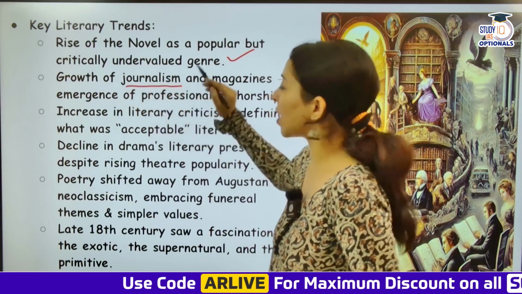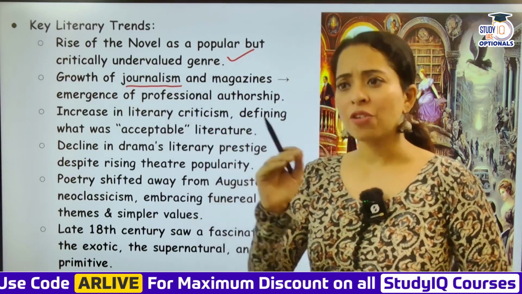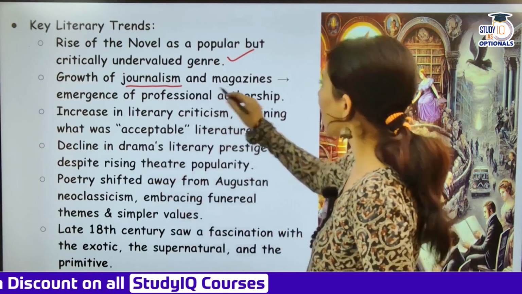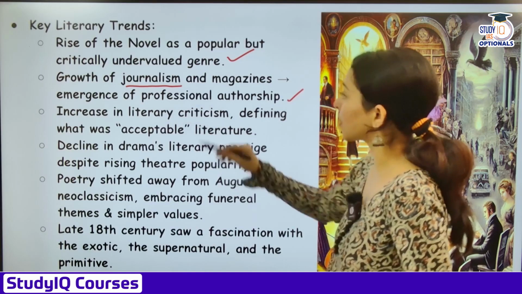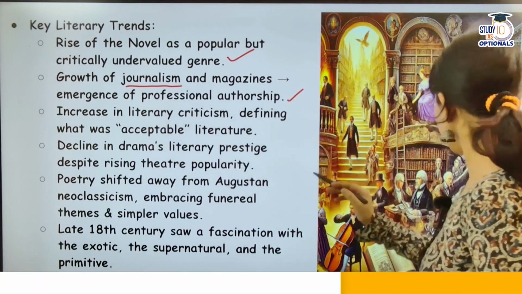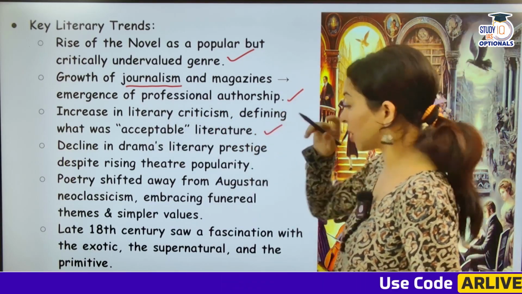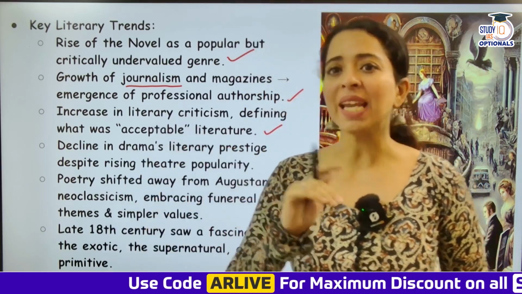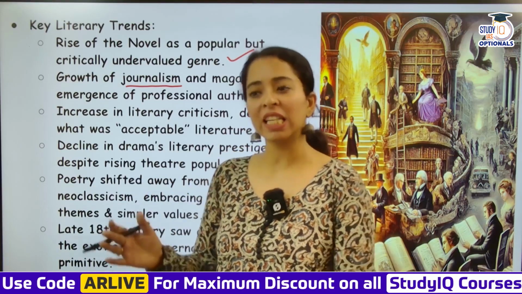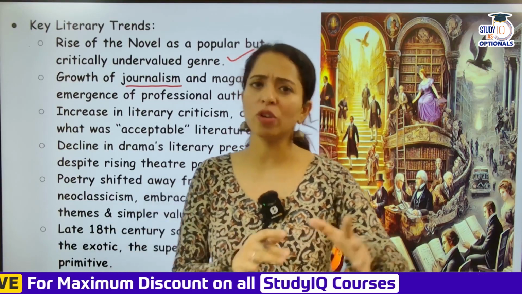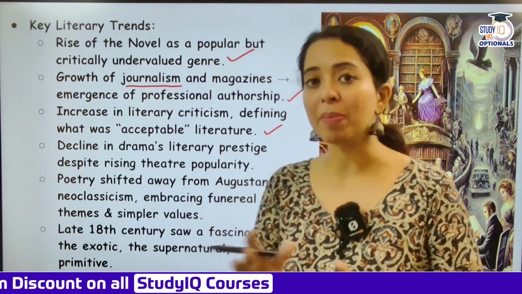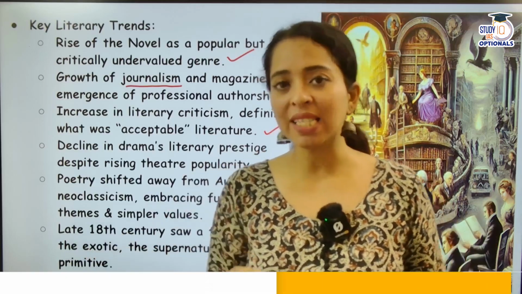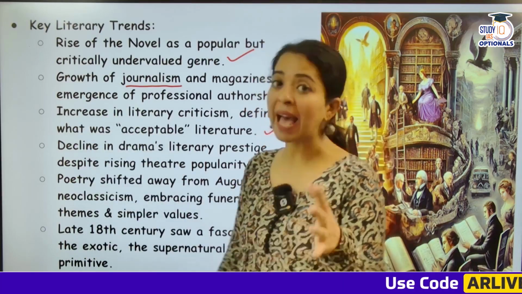Growth of journalism, this is a very important point. Joseph Addison, Richard Steele, there were such writers, such journalists who were propagating journalism and magazines, and the emergence of professional authorship. Increase in literary criticism, defining what was acceptable literature. Interestingly, these journals and newspapers were also bringing literary critical work, and those same people would tell you that this is good, this is not good, this should be read, this should not be read. Joseph Addison gave a lot of space in the Spectator to Milton's Paradise Lost and evaluated it in a very good way. So we can see that yes, literary criticism was also increasing thanks to the journalism of that period.